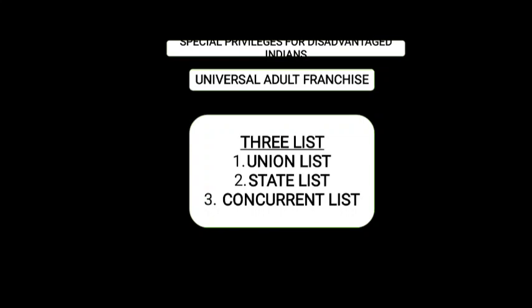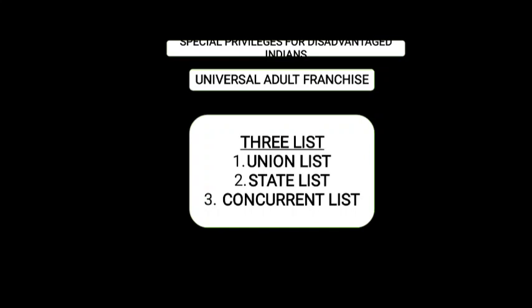There are three lists in the Indian constitution, so that powers would be divided. The first is the union list, which is looked after solely by the central government. The problems or difficulties faced in the union list are looked after by the central government.